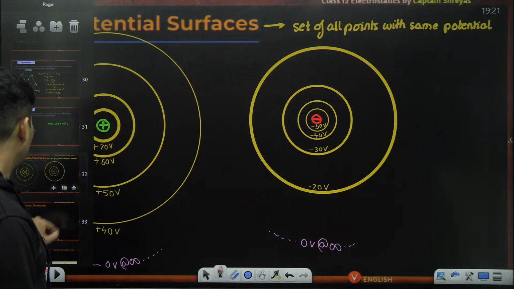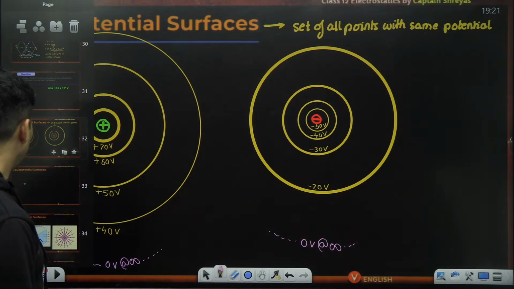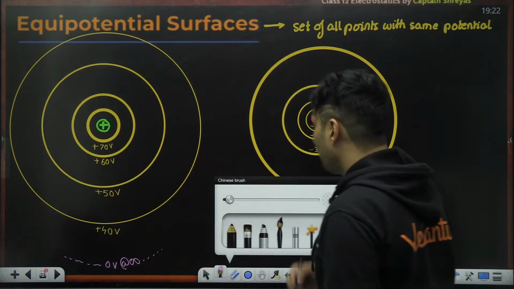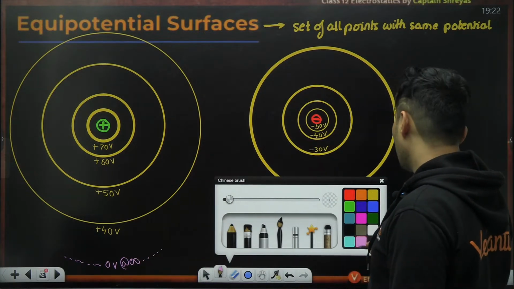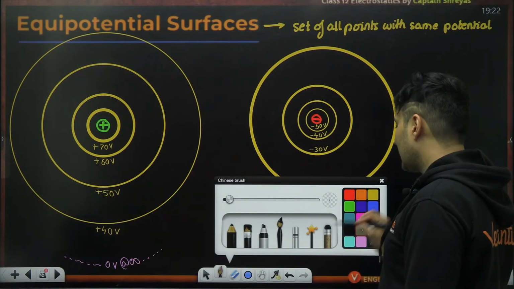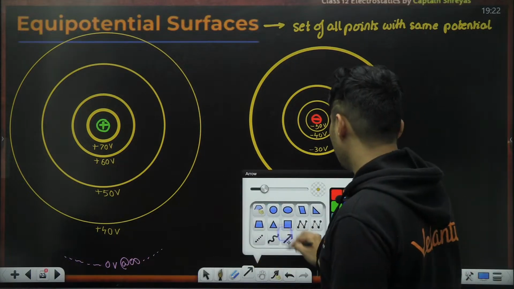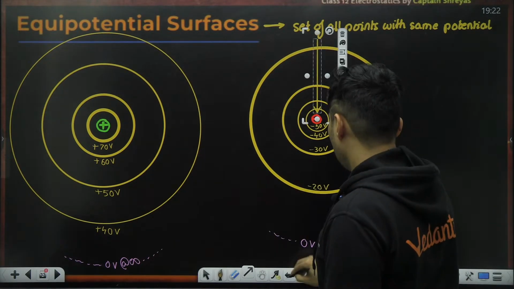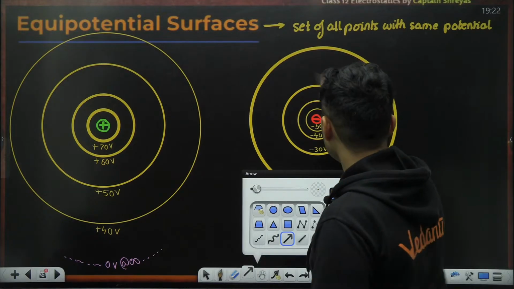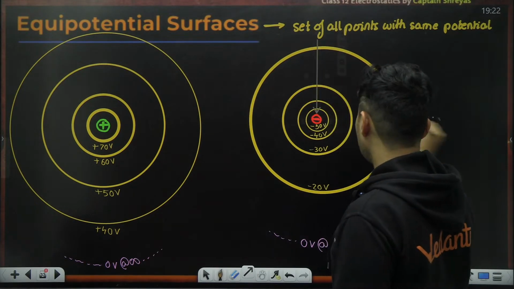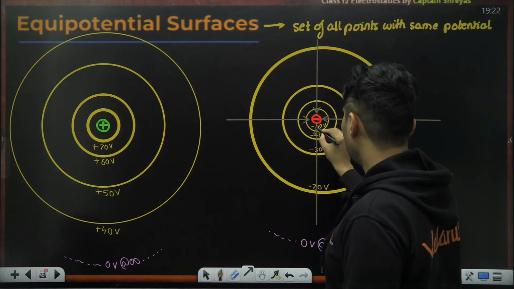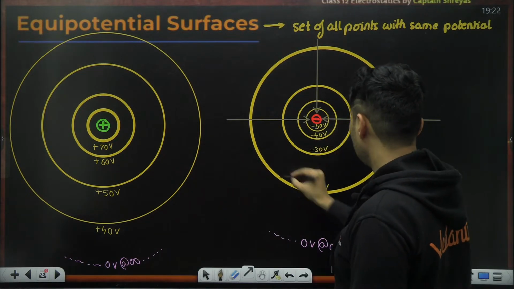There is one interesting thing though about equipotential lines. Now I will add the electric field also onto it. I'll add the electric field lines onto this diagram and see what happens. For a negative charge, the electric field lines will converge onto the negative charge like this, isn't it?